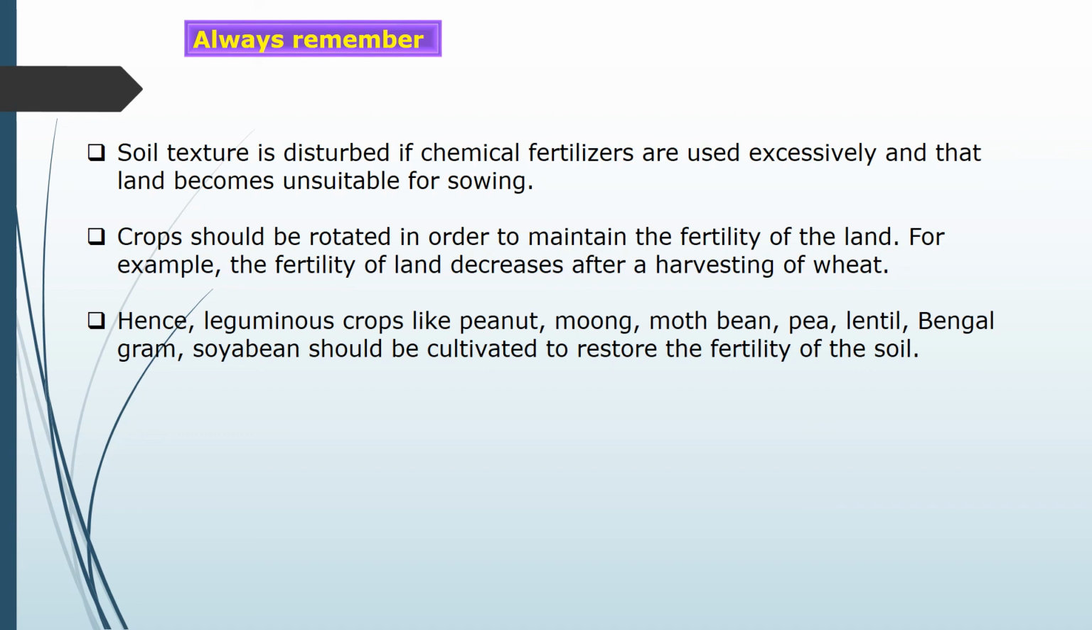Second, crops should be rotated in order to maintain the fertility of the land. So we have to rotate the crops to increase the fertility of that land. For example, the fertility of land decreases after the harvesting of wheat. So for this purpose, leguminous crops like peanuts, moong, moth bean, pea, lentil, bengal gram and soya bean should be cultivated to restore the fertility of the soil.